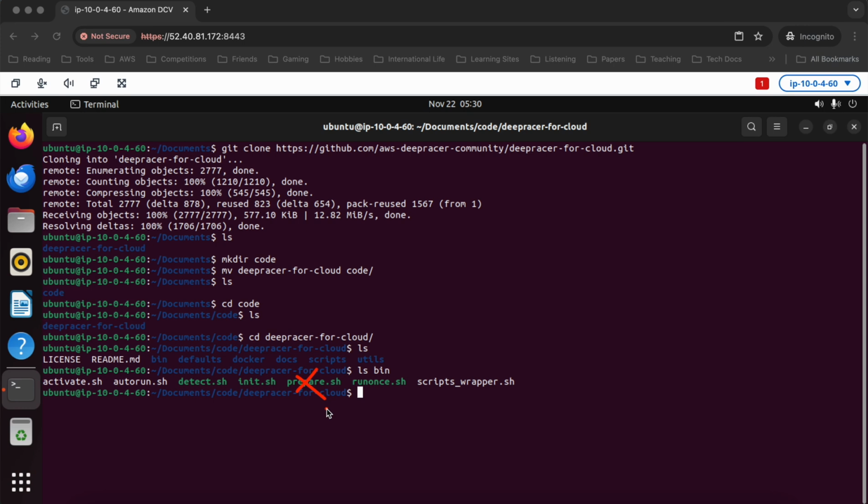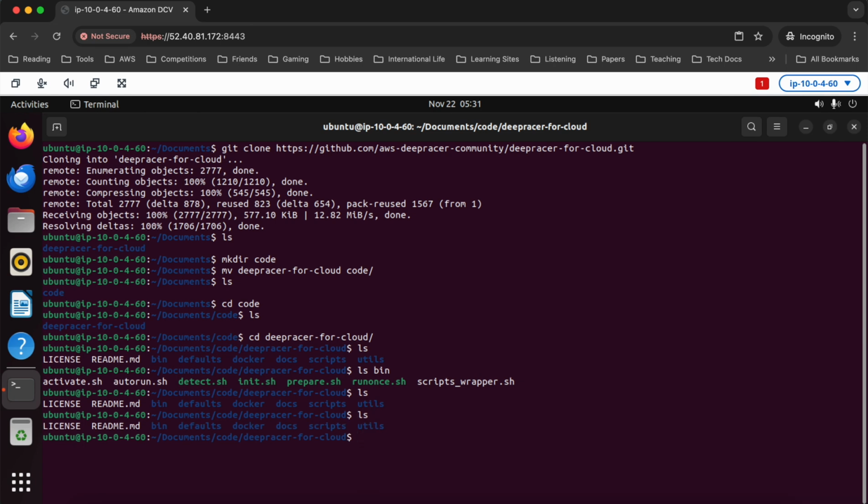So the docs might tell you to run prepare.sh. If you're running on a local desktop, like a machine that you use for other things, like in my case, this is an Ubuntu desktop that I use for other stuff too, I really don't want to run prepare.sh because it's going to do things like set up additional disk partitions, which are only safe to do on a single purpose VM where I'm running deepracer for cloud and nothing else. Also, before we actually run init.sh, we need to do a little bit more setup.